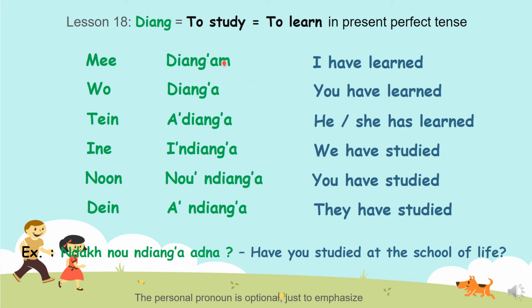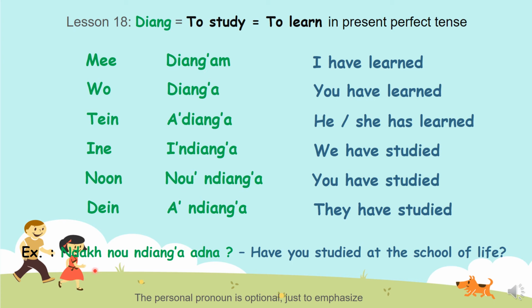But same structure. Jangam, janga, ajanga, injanga, nunjanga, anjanga. Mi jangam, if I want to emphasize. Wo janga, you have studied, you have learned. Ten ajanga, he or she has learned. In injanga, nun nunjanga, den anjanga. Okay, den anjanga means they have studied. They have learned the lesson. So don't forget, it behaves the same, but it's a present perfect.